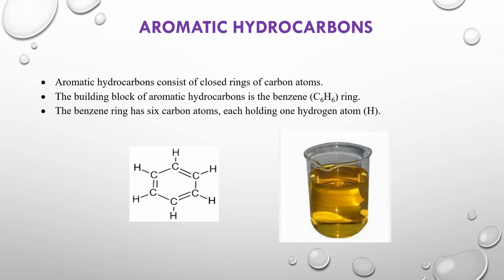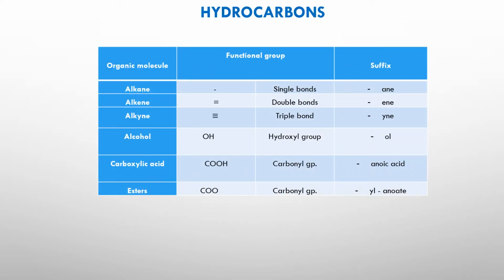So you can see in this particular molecule, there are 6 carbon atoms, 6 hydrogen atoms, and 3 double bonds. Now we are going to be looking at the different kind of hydrocarbons that we are going to be studying in this particular course.